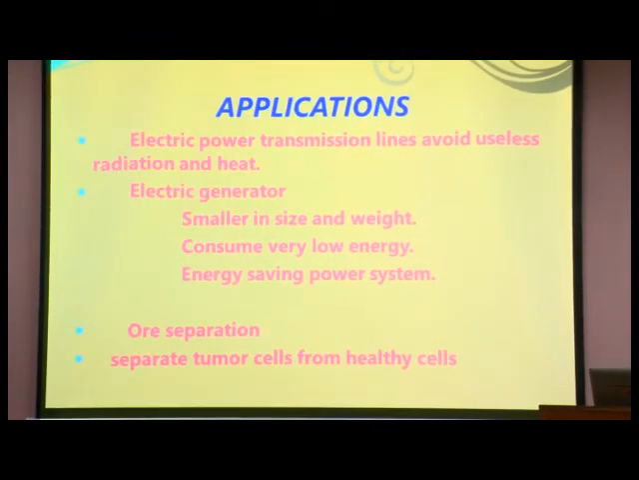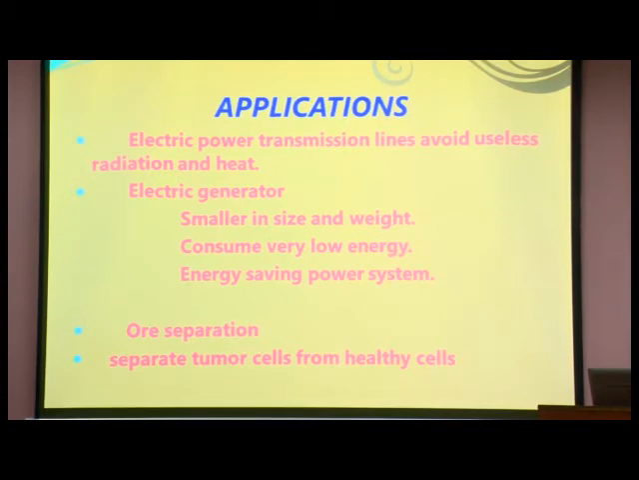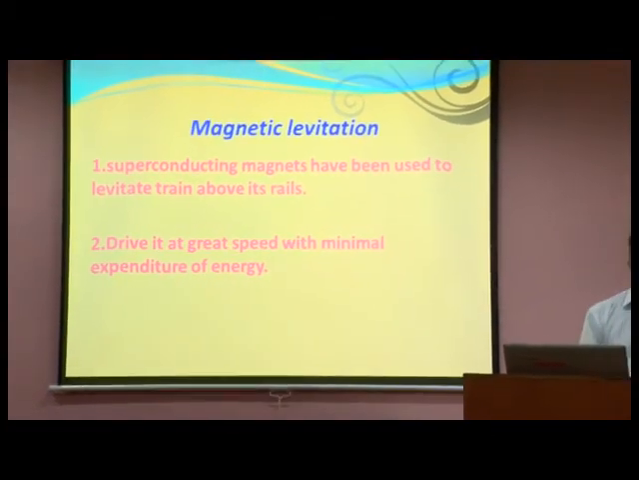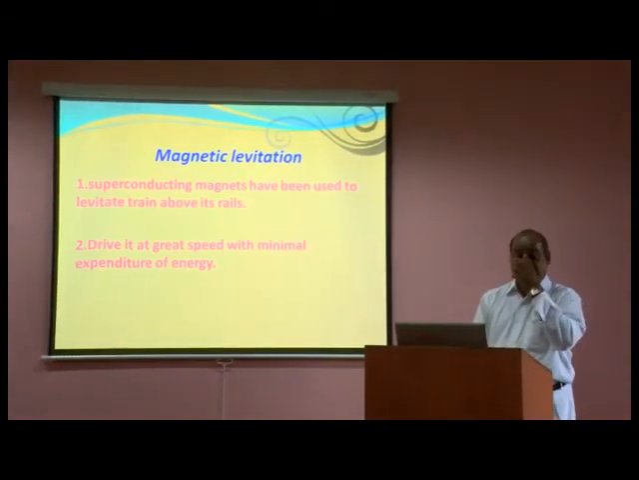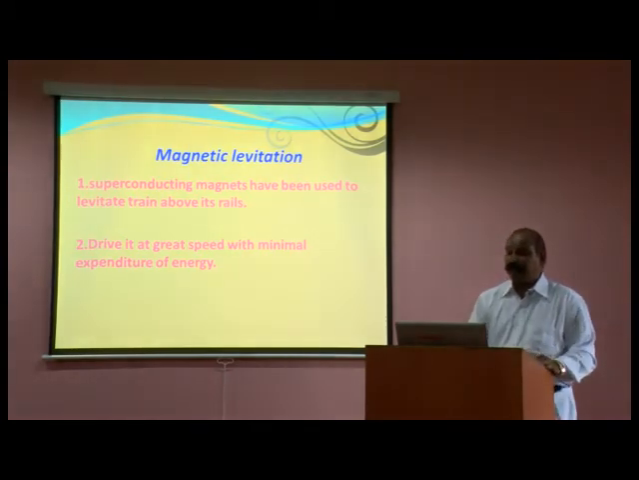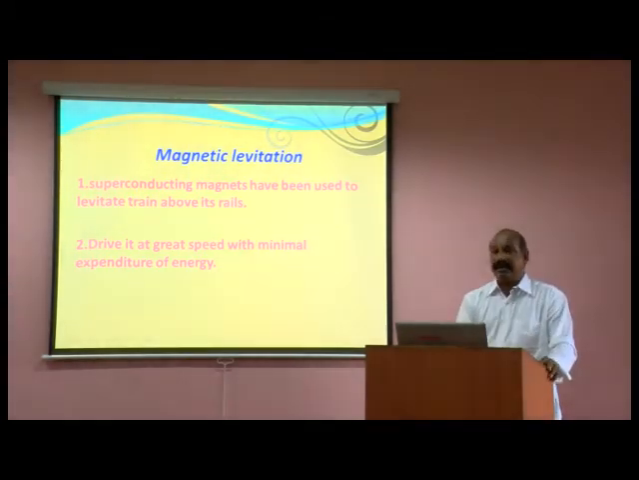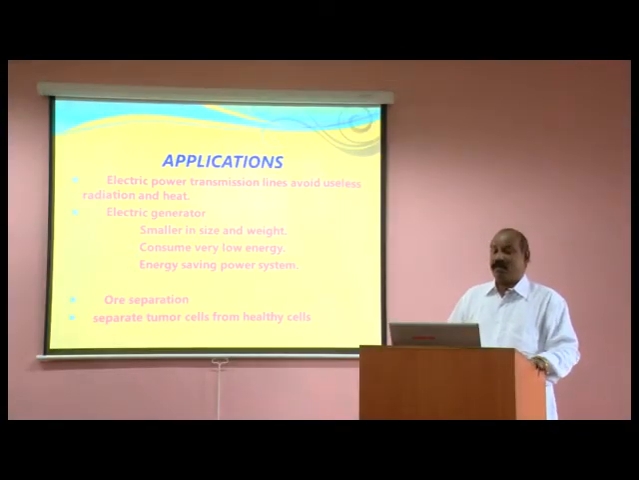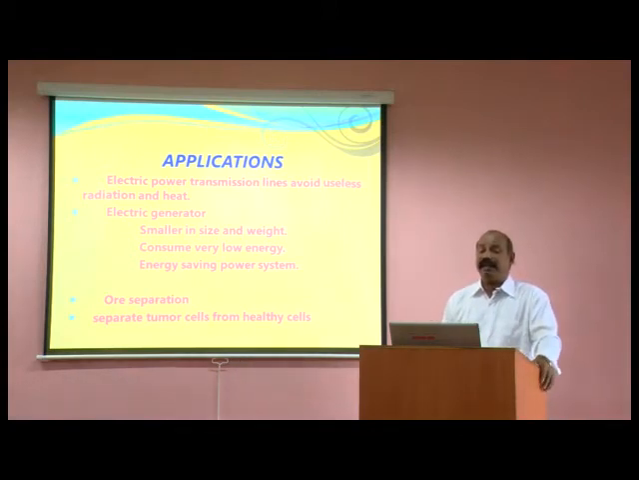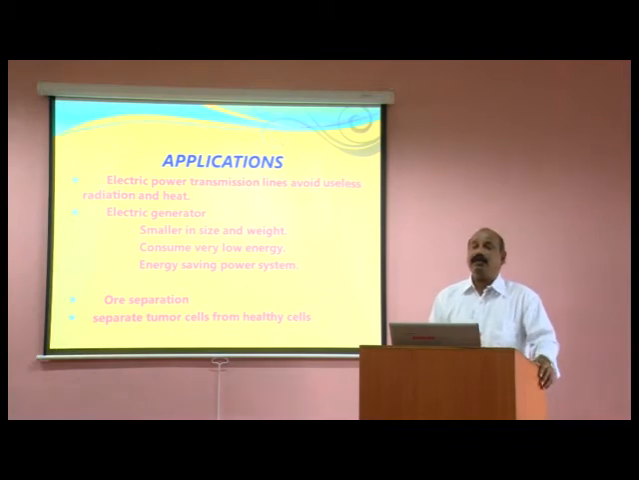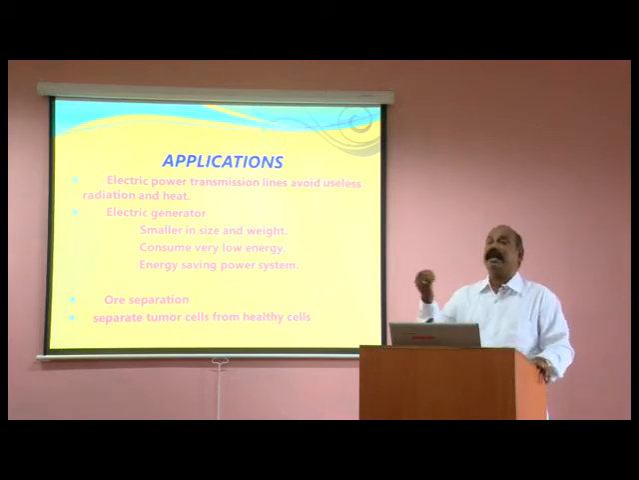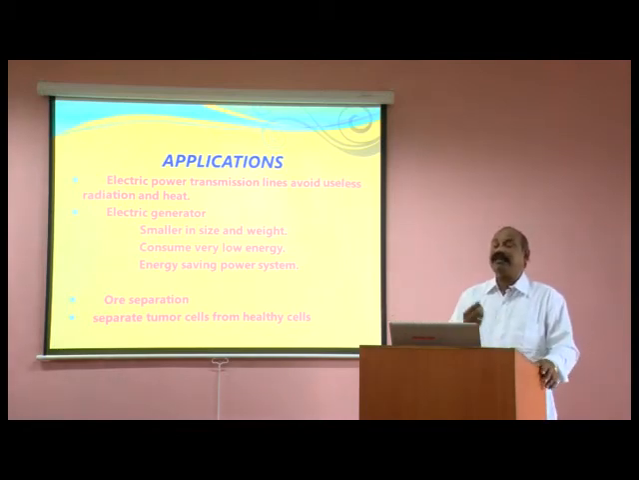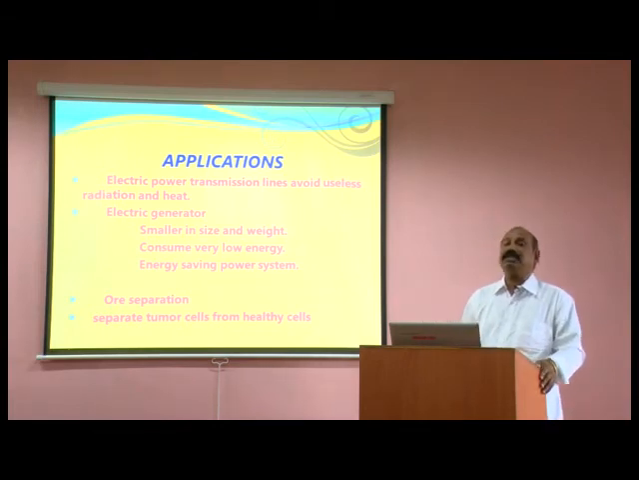So, what are the applications of these superconductors? Based on the peculiar property of the superconducting nature of the material, superconducting magnets have been used to levitate the train above the rails. So, first is the magnetic levitation. Because of the peculiar properties of superconducting material, we can use it for electric power transmission lines. Because there is no resistance, the electrons can move freely from one place to another, so during power transmission we can avoid useless radiation and heat.